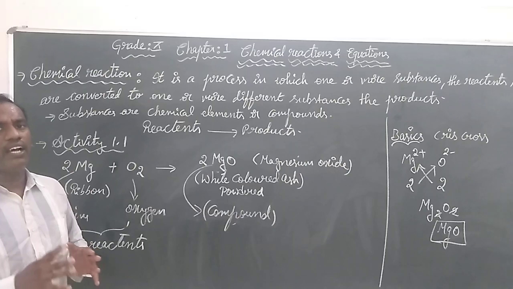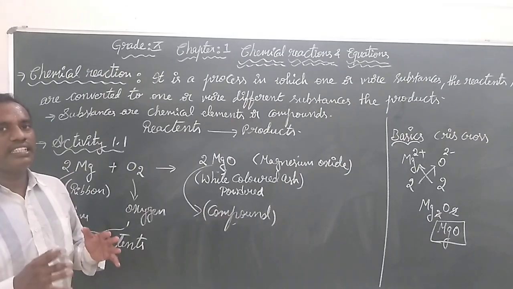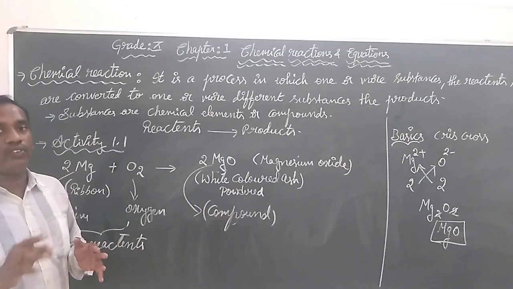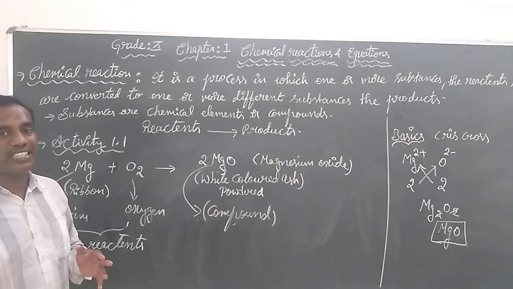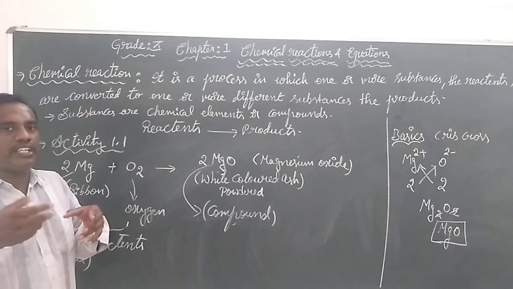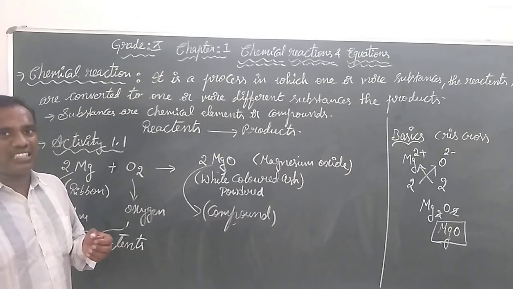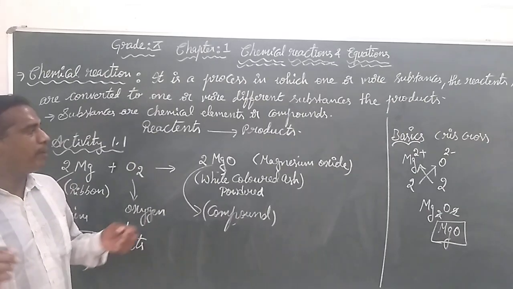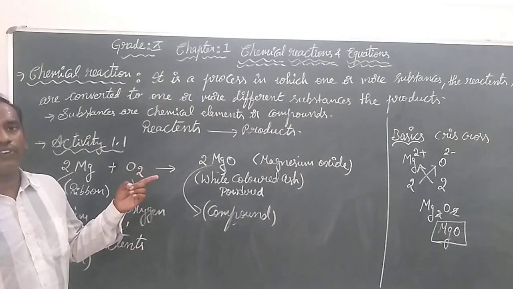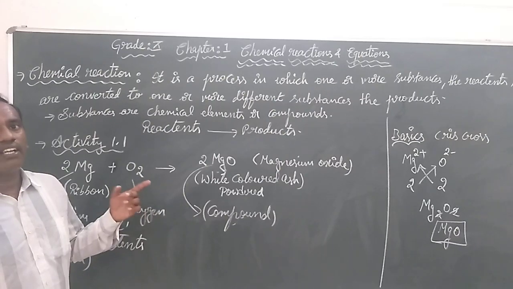During Diwali, you burn crackers, and they give different colors. In Telugu we call one of them matabi. When it burns, it gives the white dazzling flame. That is nothing but magnesium ribbon. So magnesium ribbon burns with a white dazzling flame.